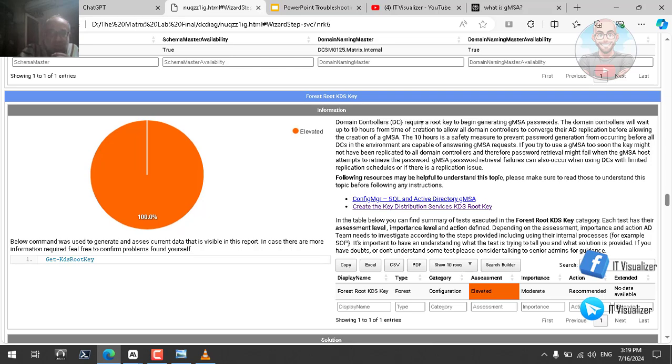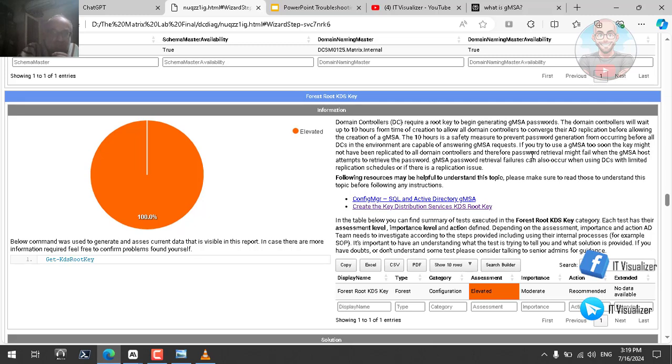It is saying that domain controllers require a root key to begin generating GMSA passwords. Domain controllers will wait up to 10 hours from the time of creation to allow all domain controllers to converge their AD replication before allowing the creation of GMSA. So the key will be installed on a domain controller. It will create passwords for the GMSA account, and then we should wait for 10 hours for the key to be replicated to all of the domain controllers.